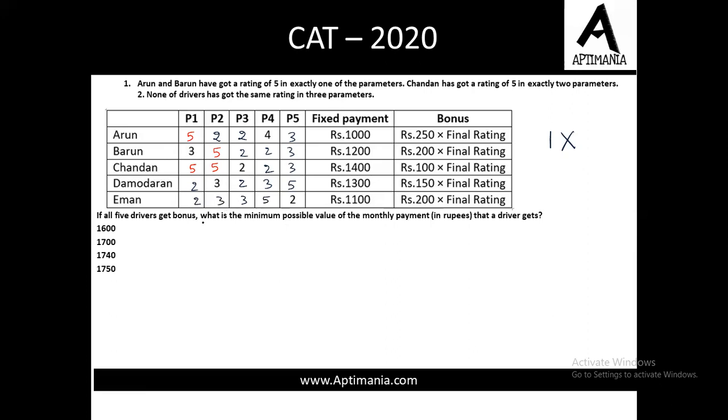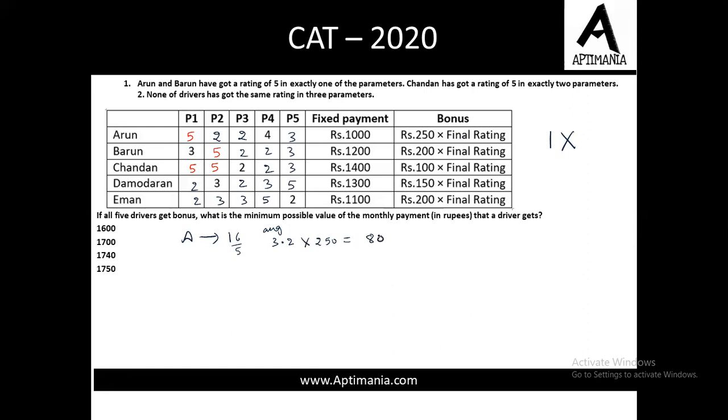now for Arun the average will be, the total for Arun is 5 plus 2 9 13 and 16, so the average will be 16 divided by 5, that is 3.2। now the bonus part for Arun is average multiplied by 250, so that is how much?